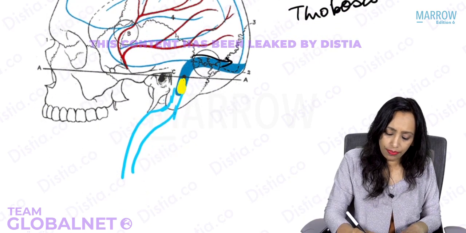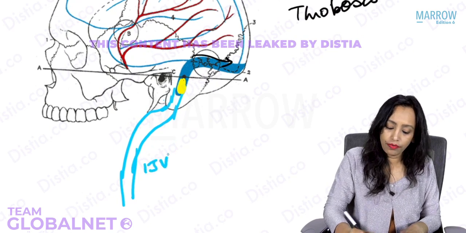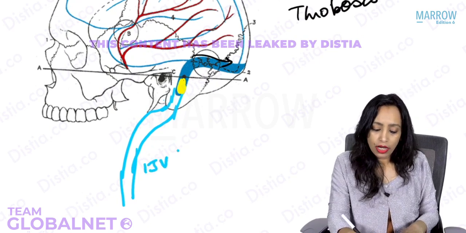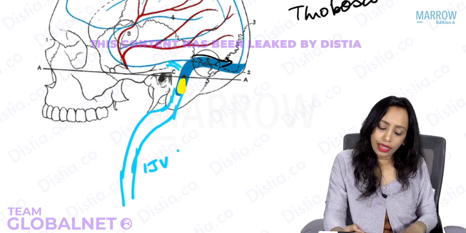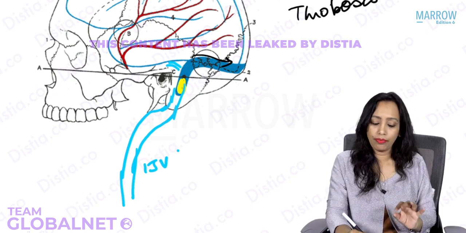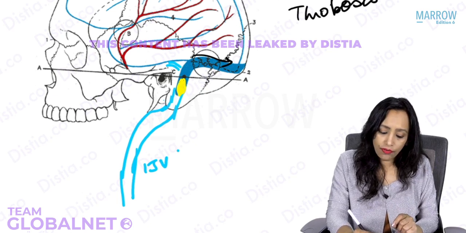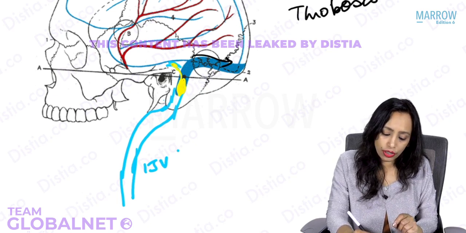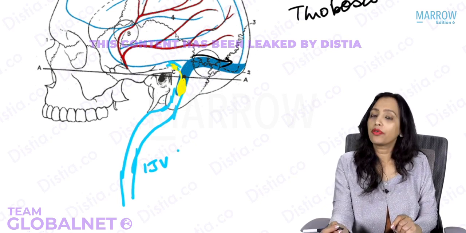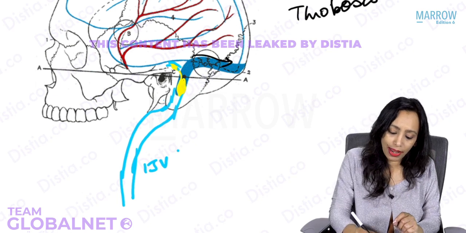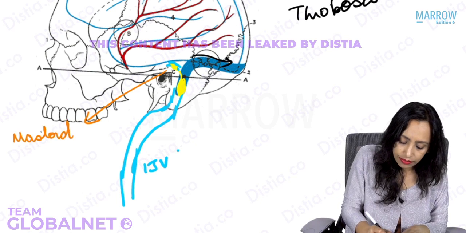And then it goes down in the neck. In the neck, what does it form? Yes, the internal jugular vein. Okay, so now where is the thrombus? Superiorly, there is a tributary of the sigmoid sinus which is responsible for draining the mastoid. So either there can be a problem because of thrombus inside the main sigmoid sinus, or if it embolizes superiorly, it can go into this tributary, which is responsible for draining the mastoid. This is what is known as the mastoid emissary vein.